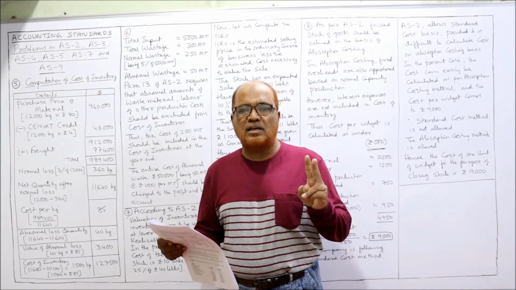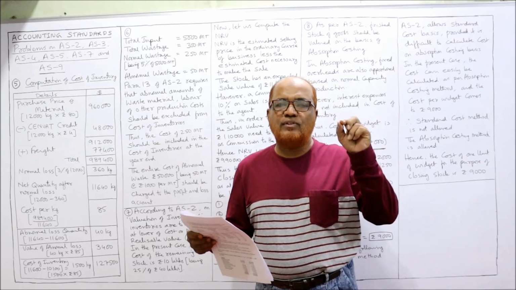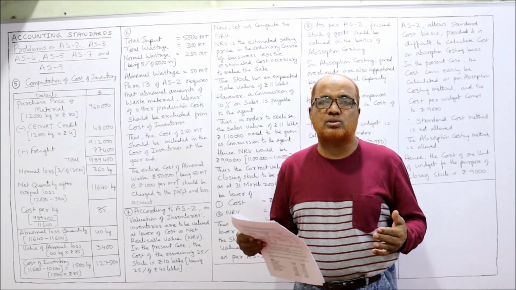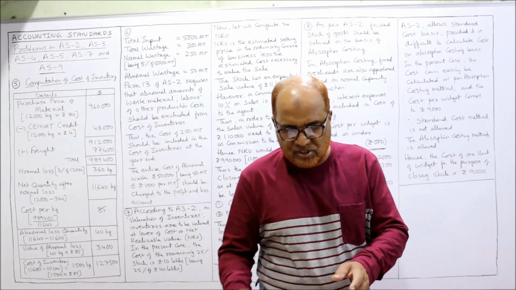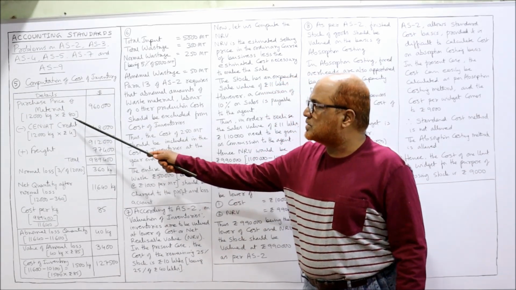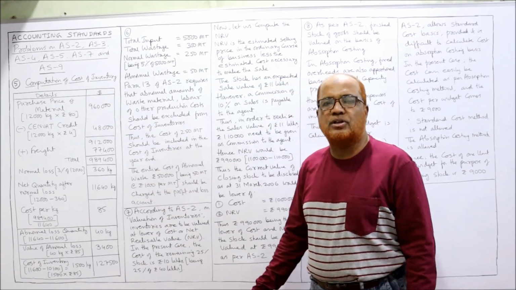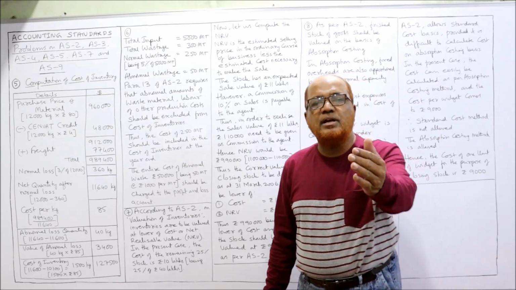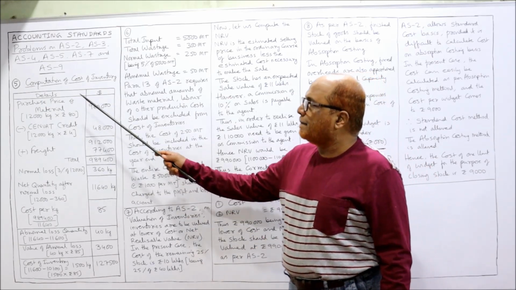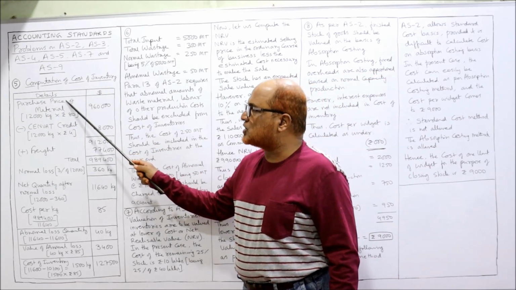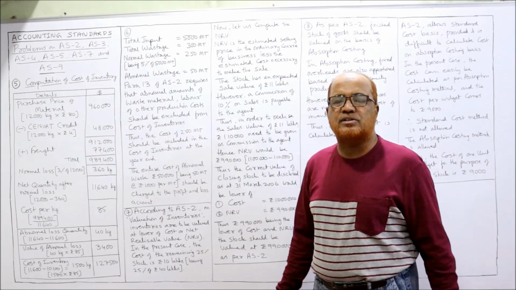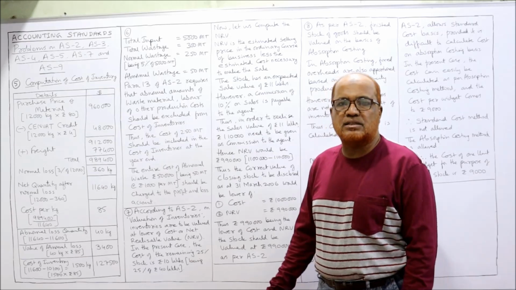So two things it is asking. First of all, what is the value of the closing inventory? Secondly, what is the value of abnormal loss? We'll calculate one by one. First of all, what is the purchase price per kilogram? 80 rupees per kilogram. How many kilogram are we purchasing? 12,000 kilogram. So first, computation of cost of inventory: purchase price of material, 12,000 kilogram purchased, each kilogram 80 rupees. So it comes to 9,60,000.